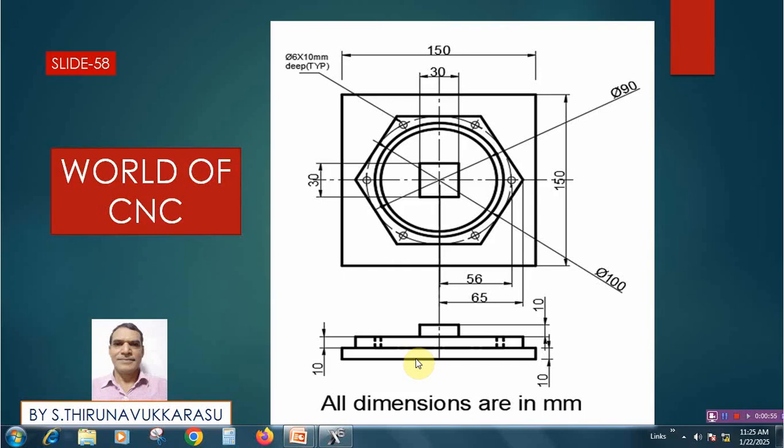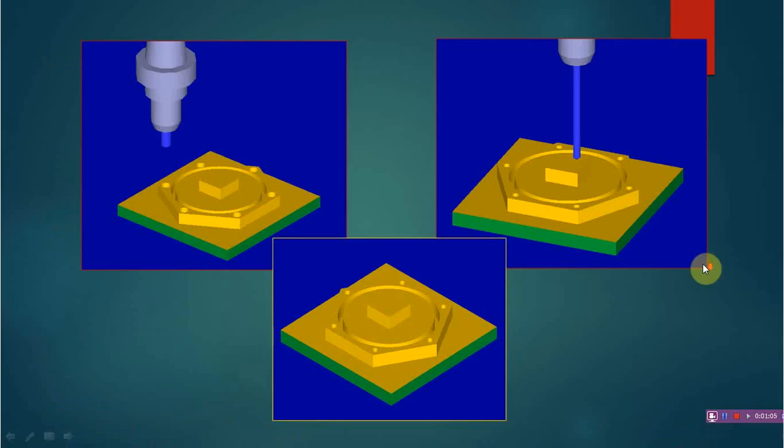After applying some parameters, the same will be machined. After machining, we are getting the product like this. This is our end product. We are using different tools for different operations. Finally, we are getting the shape like this after machining.